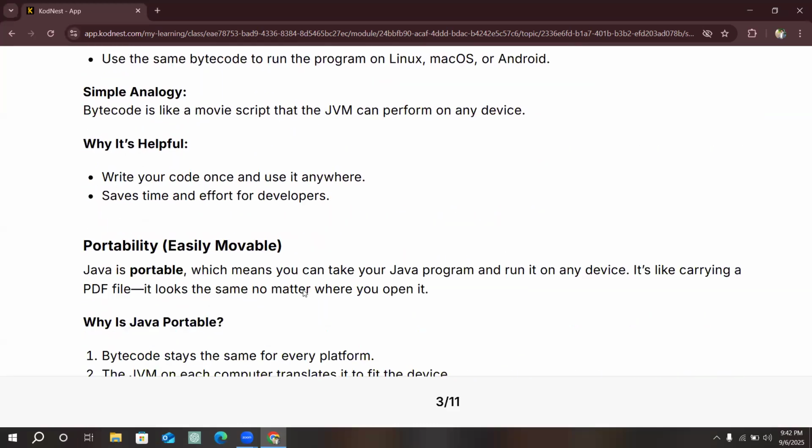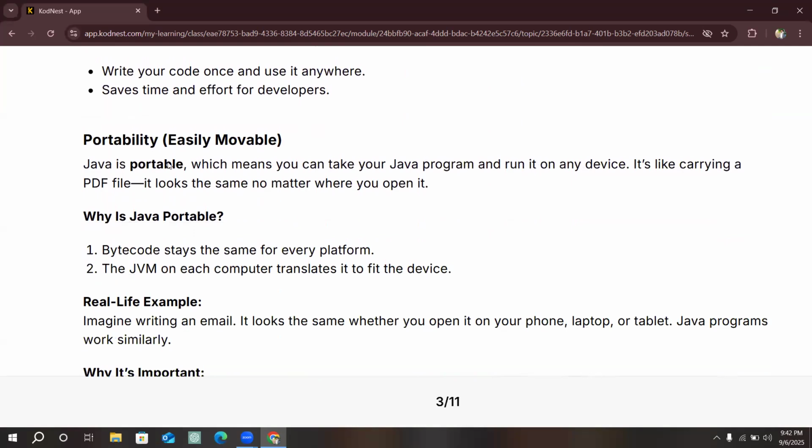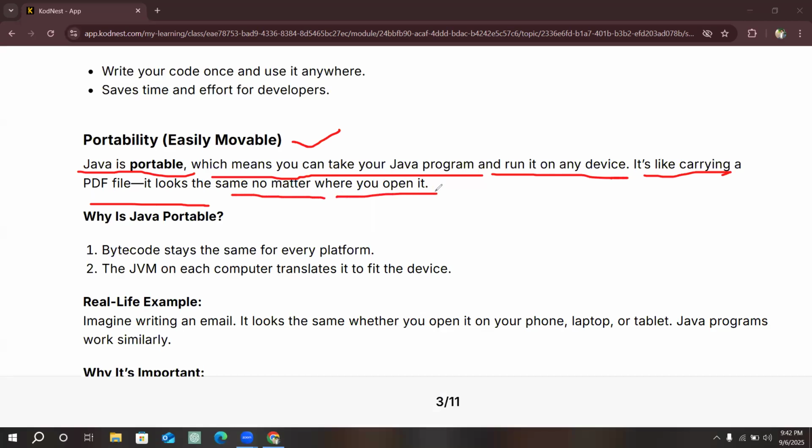Now, what is the second? It is portability. It supports portability. It means you can transfer your code from one device to another device. See here, Java is portable, which means you can take your Java program and run it on any device. It's like carrying a PDF file that looks the same no matter where it is opened.